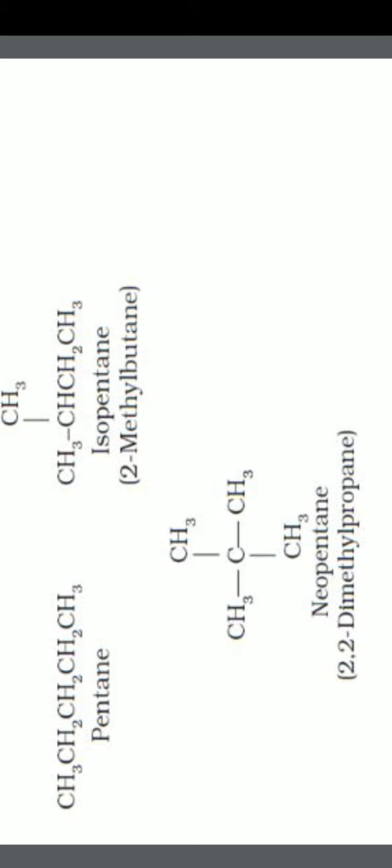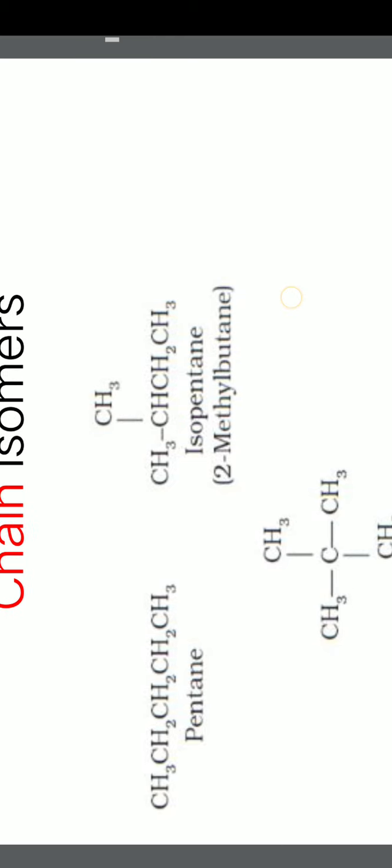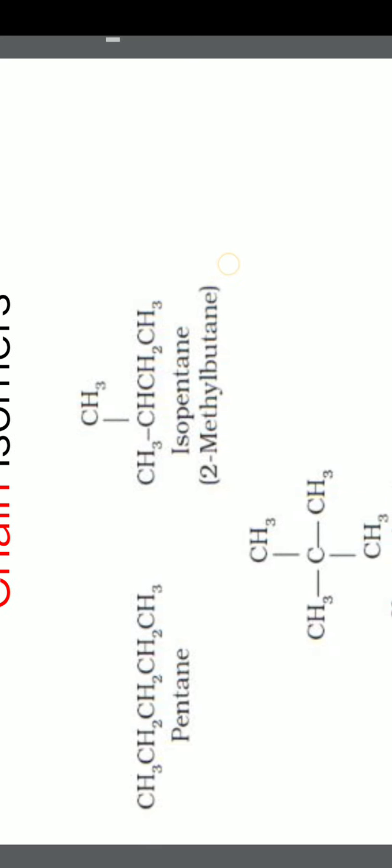That is two substituents in the third, one substituent in the second molecule, whereas there is no substituent in the first molecule. So this is called chain isomerism. That means there is a difference in the carbon chain from one molecule to the other. So these three molecules are called chain isomers. The number of carbons and hydrogens are the same.